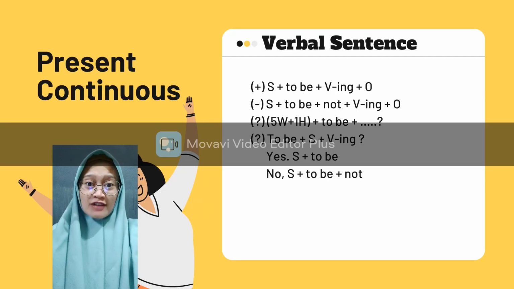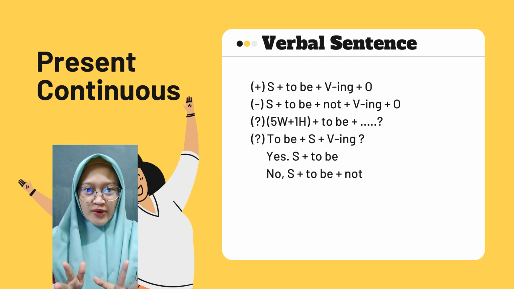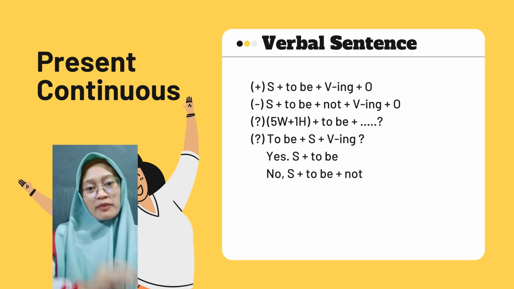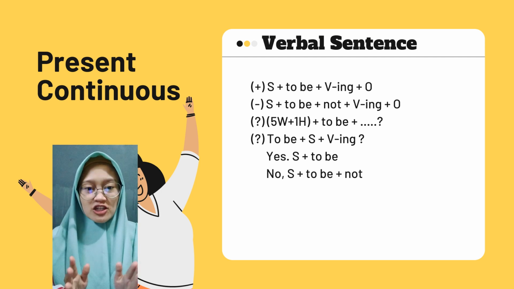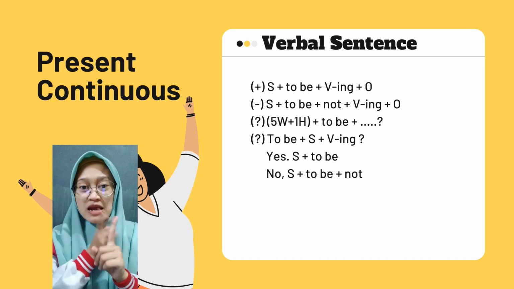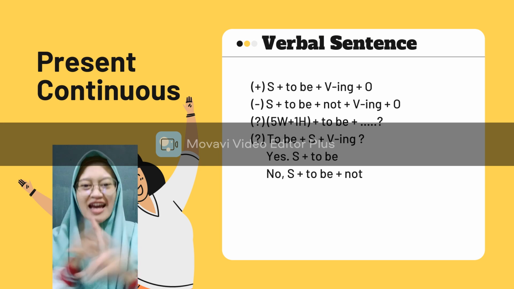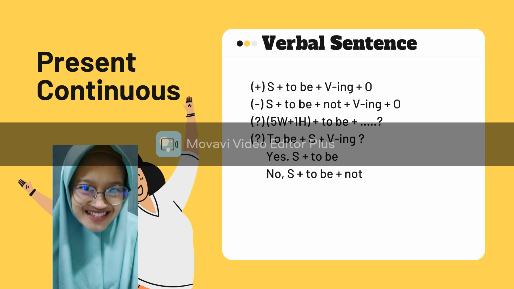And now let's move to the present continuous. Present continuous is the sentence that expresses the activities that are happening right now. Same with simple present, present continuous also has two forms of sentences. The first one is verbal sentences. The second one is nominal sentences. Let's start with the verbal sentences.